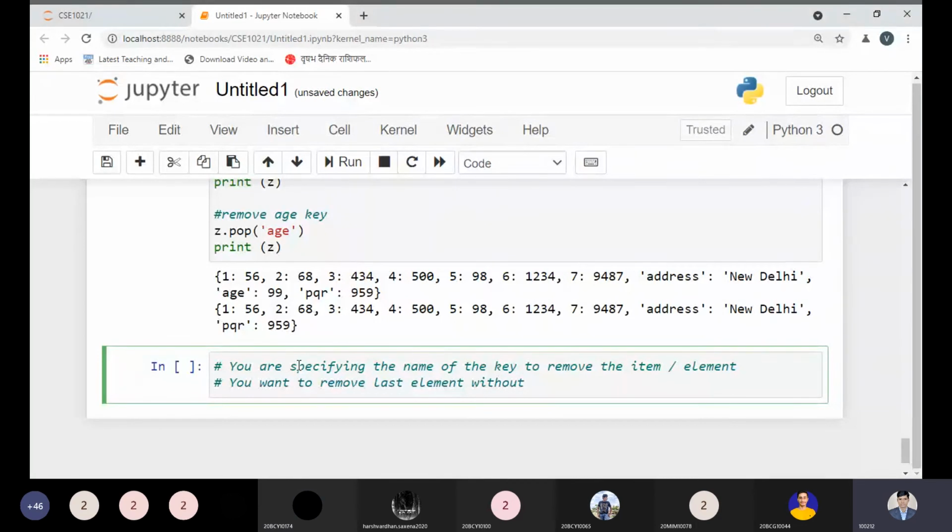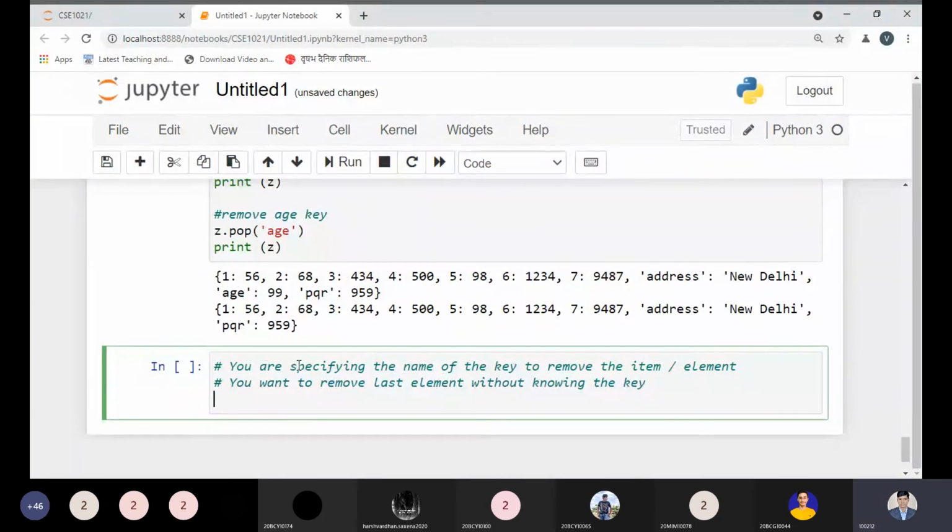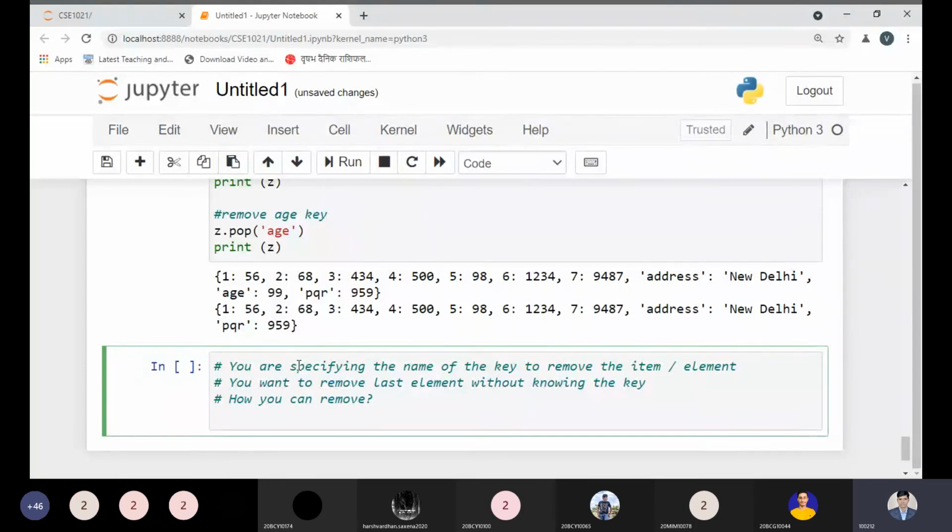If you want to remove the last element without knowing the key, then how can you remove it? This is my simple question. Now tell me how we can remove it. Using the popitem function. Okay, the students who know about this part, it is good. By using popitem, we can remove the last item every time.